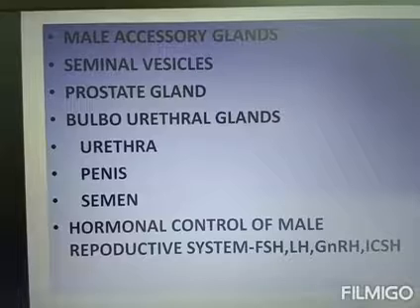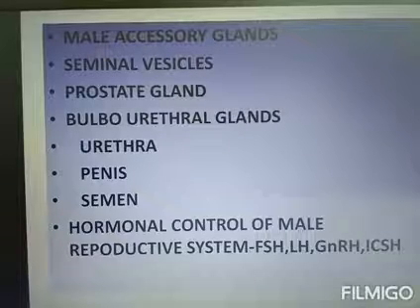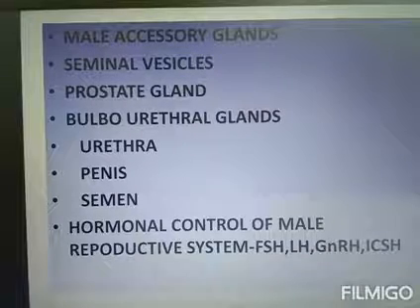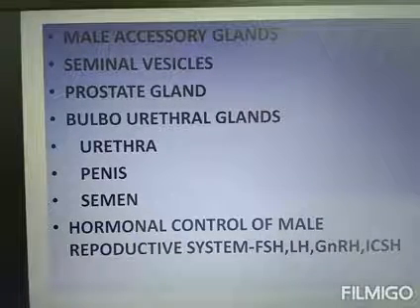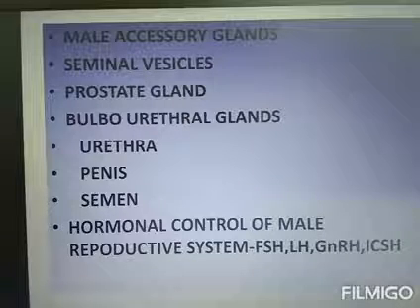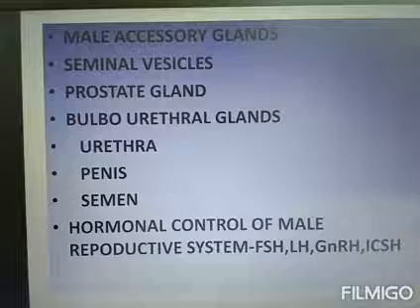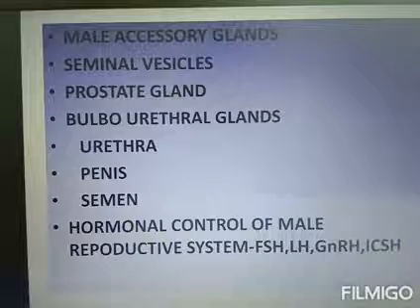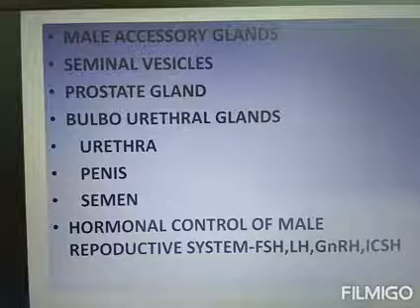Which part of our body secretes GnRH? We studied this last year. GnRH is secreted by the hypothalamus. It stimulates the anterior pituitary to secrete and release FSH and LH.